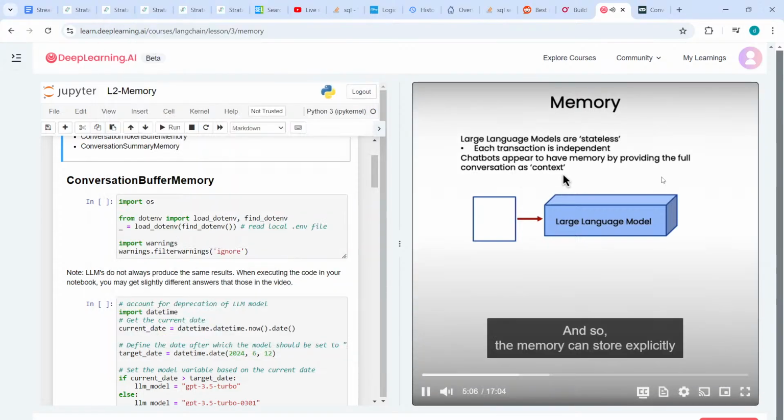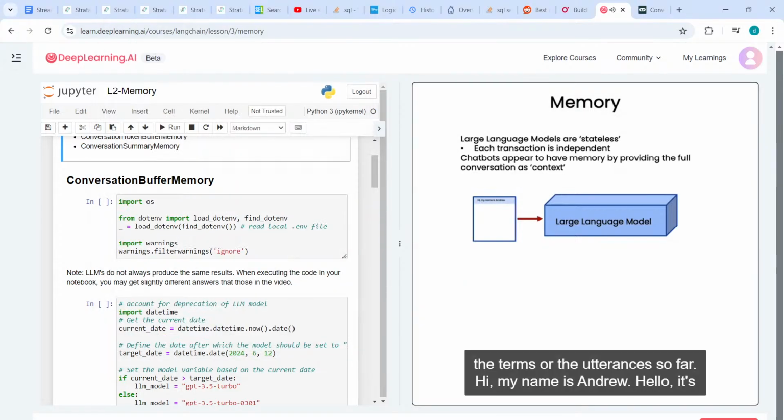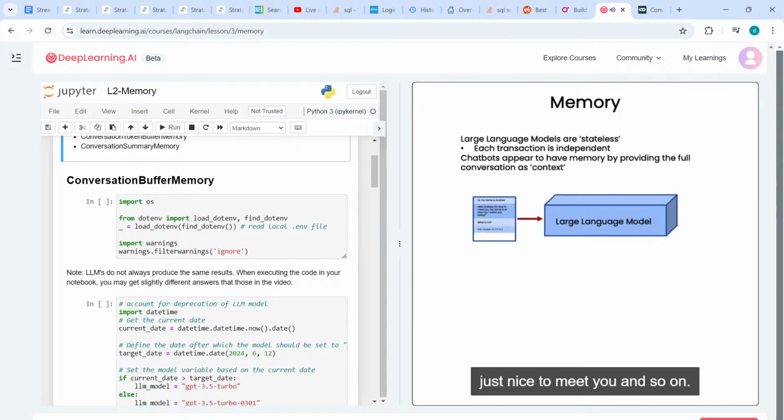As context to the LLM. And so the memory can store explicitly the turns or the utterances so far. Hi, my name is Andrew. Hello, it's nice to meet you, and so on. And this memory storage is used as input or additional context to the LLM so that it can generate an output as if it's just having the next conversational turn, knowing what's been said before.